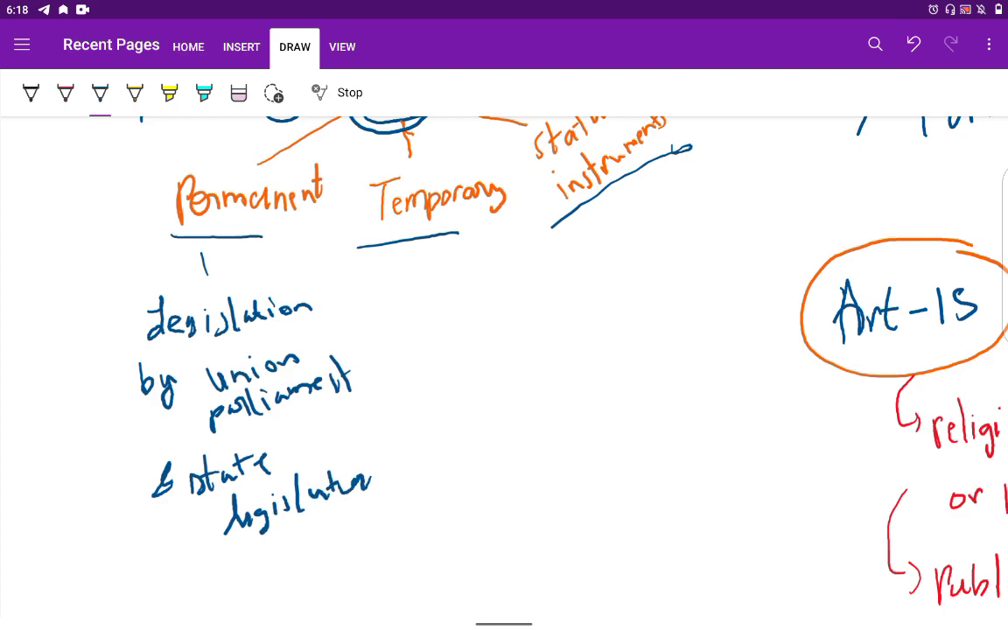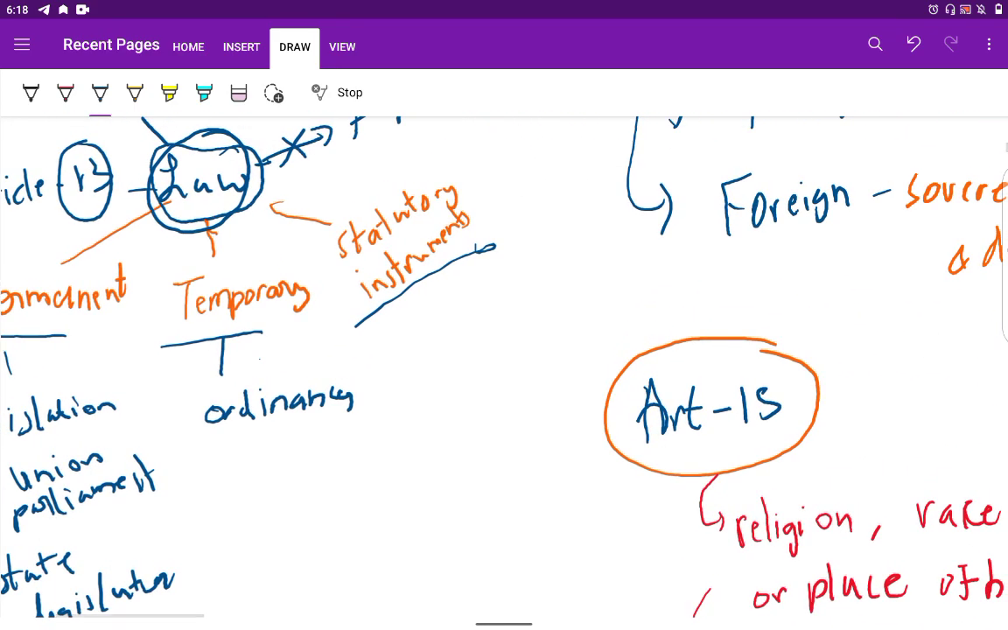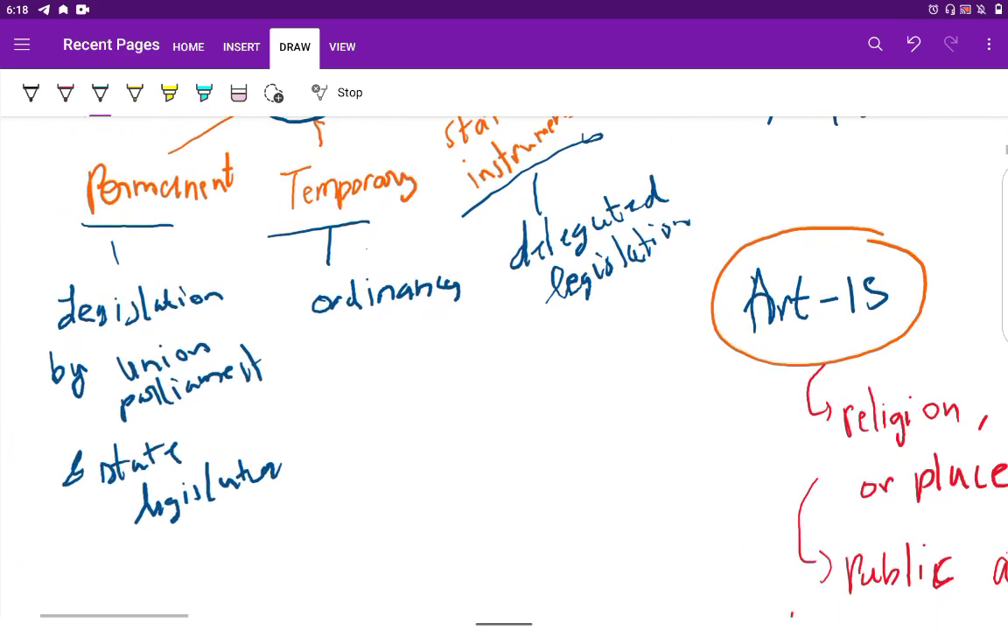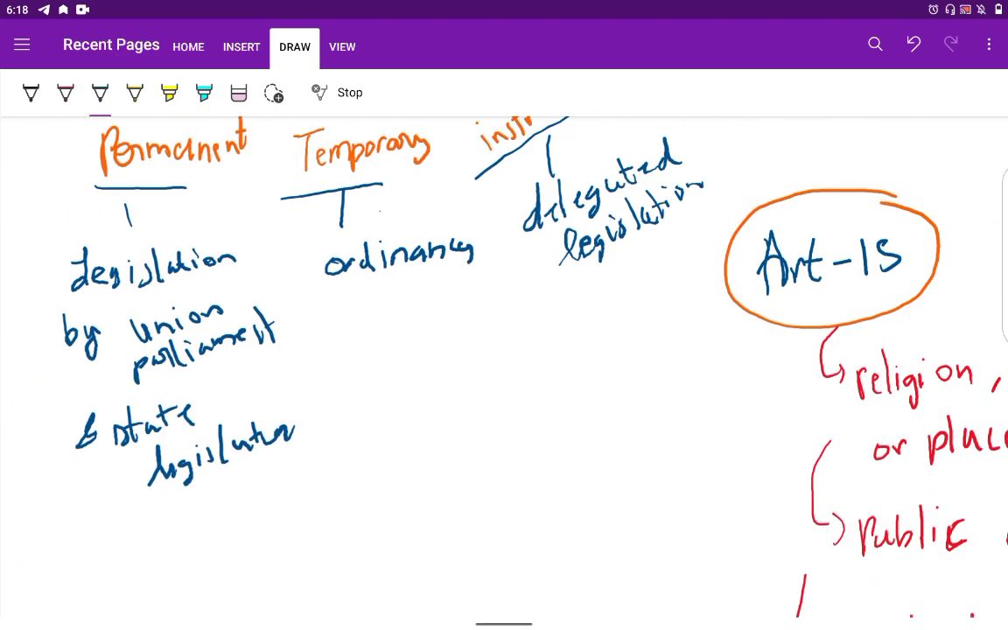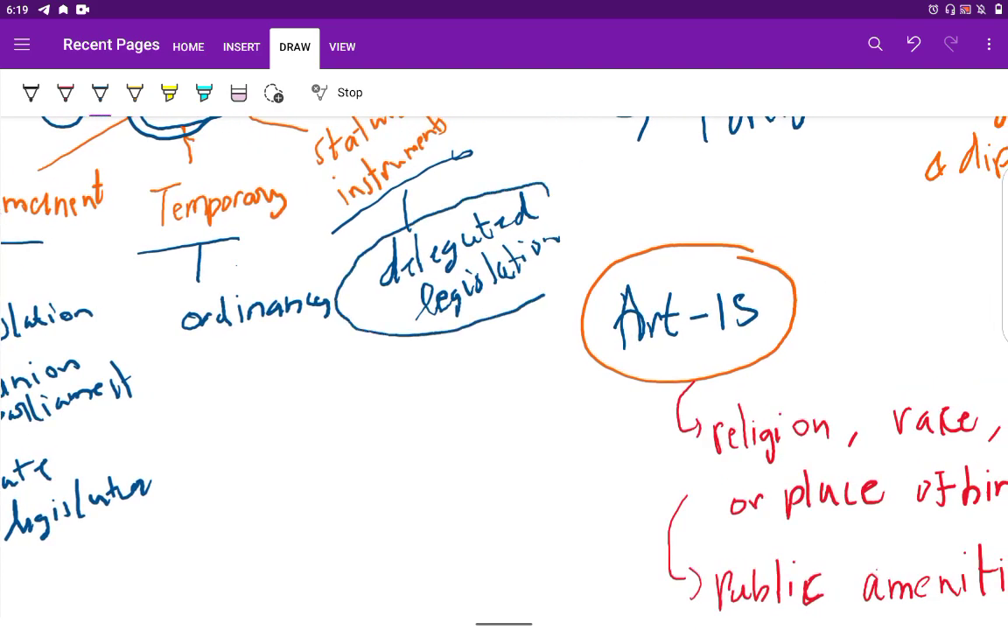Temporary laws are ordinances, which are promulgated by the President or the Governor of the respective state. Now statutory instruments are delegated legislations performed by executives. So what do we mean by delegated legislation? In a legislation, if a bill is passed, a certain portion of the bill can be legislated by the executive. So it is called delegated legislation.